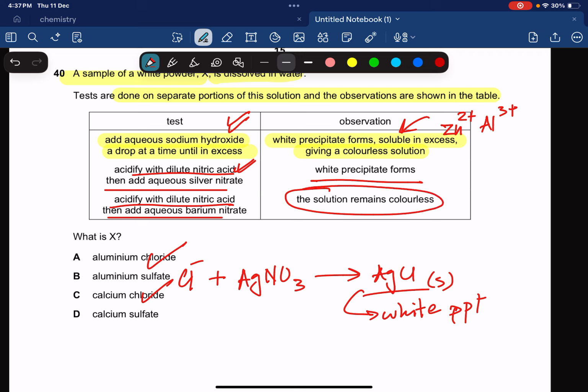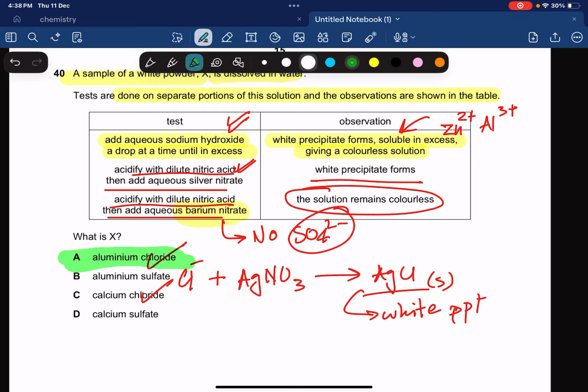Now, what kind of ions are we talking about? Because the solution remains colorless, that means there are no sulfate ions. Why are we adding barium nitrate? We add barium nitrate to check for the presence of sulfate ions. So definitely it's going to be aluminum chloride. No, calcium does not give a precipitate, and no sulfate.